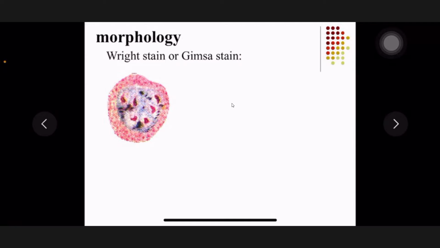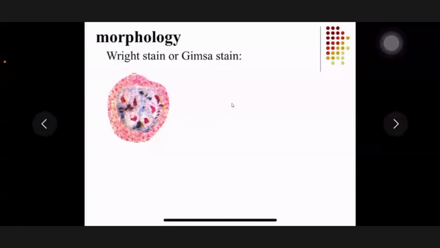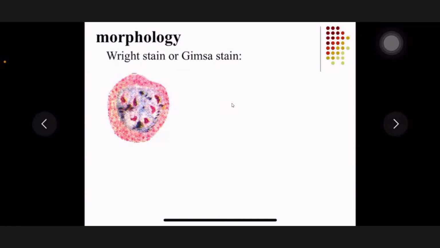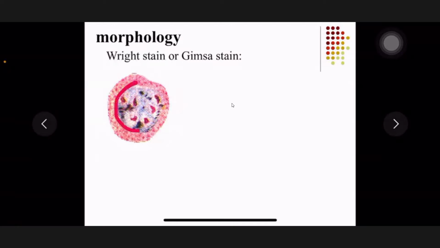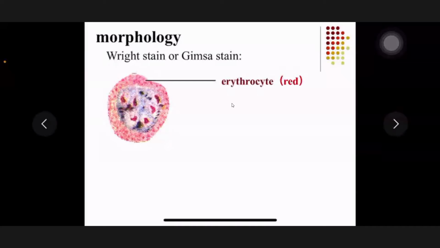Good. So we can do a blood smear and use the Wright staining or the Giemsa staining to stain the blood smear to find the Plasmodium. So this is an RBC with Plasmodium in it. After staining, the RBC is still red.